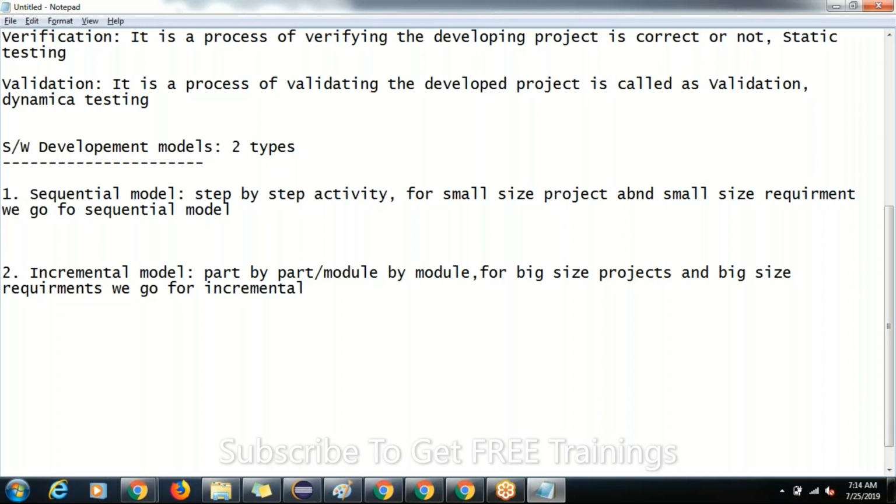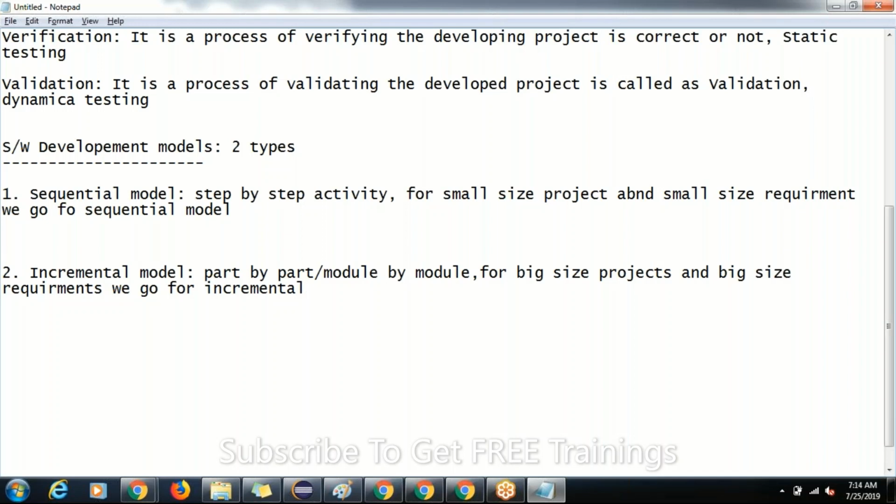When we go for the sequential model, whenever we are working on a small size project or small size requirement, we go for step by step activity. For big size projects, we go for an incremental model.